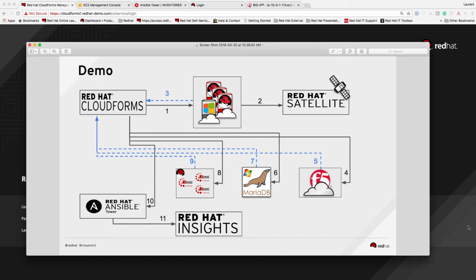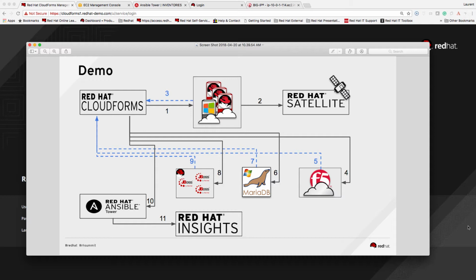Today we're going to show you how you can use CloudForms, Satellite 6, Ansible Tower and Insights to deploy a multi-host, multi-tier application fronted by an F5 load balancer. The flow will be that CloudForms is going to provision the Windows hosts and the RHEL nodes. Once the RHEL nodes are up, they're going to automatically register to Satellite. Then they're going to update CloudForms with the service, update the VIP, the web pool, as well as the nodes in F5, install MariaDB on Windows, and then deploy the JBoss application servers and the application itself.